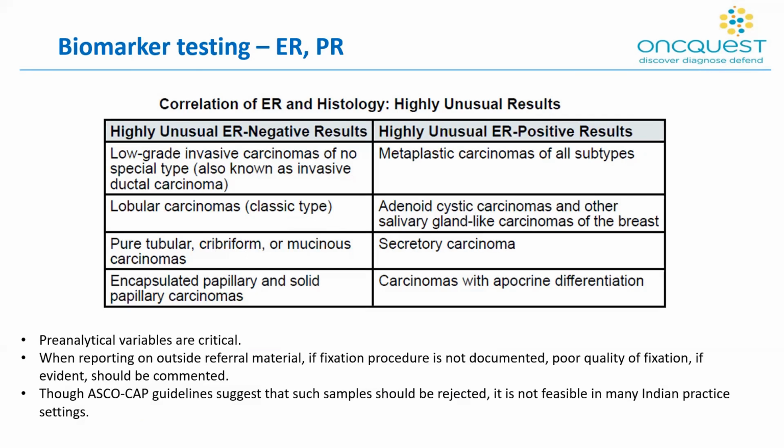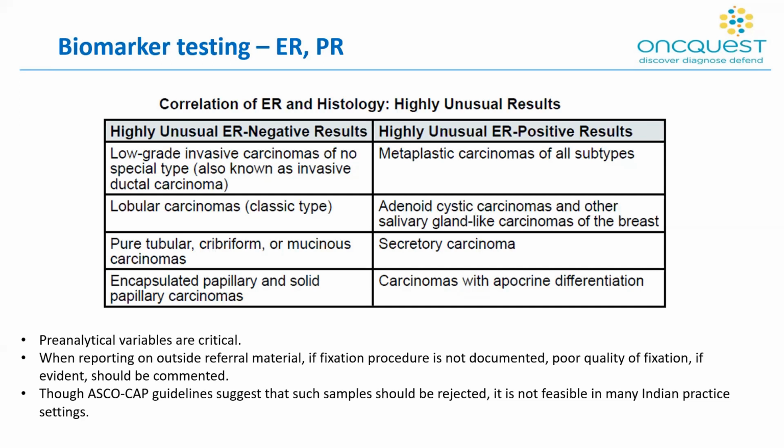So highly unusual ER negative results would be a low grade invasive carcinoma of no special type, a lobular carcinoma, pure tubular, cribriform or mucinous carcinomas, and encapsulated papillary and solid papillary carcinomas. If you have a histologic diagnosis of these tumor types and the ER report is negative, then you might want to consider retesting.